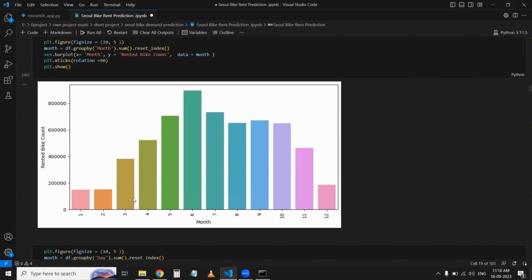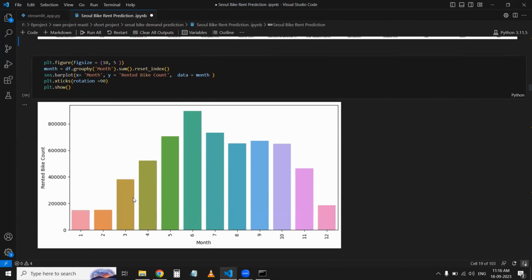Then after I have written code for rented bike counts in the month. So here you can see that 1, 2, 3 represent the 12 months called January, February, March, April, and so on till December. So here I see that in the sixth month, which is June, the rented bike count is high.